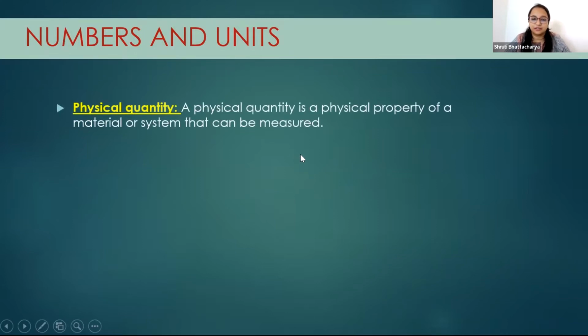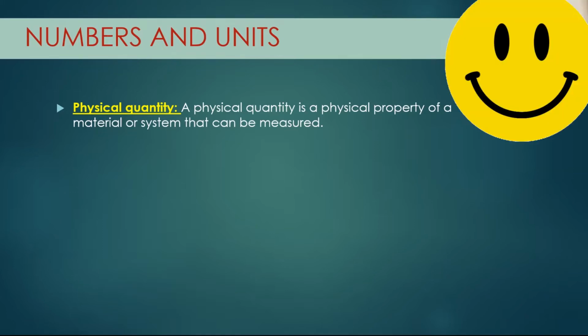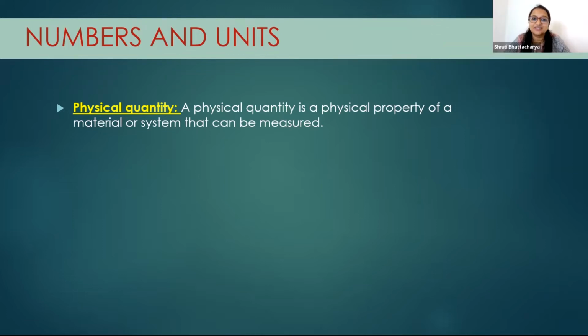Everything in physics is a physical quantity. So what is a physical quantity? Anything which can be measured. So can you give me one example? Like liters of water in a jug. Okay, very good. And just now I told you the distance from your school to your house, say it's 15 kilometers. So can I say that the distance is also a physical quantity? It can be measured, right? Okay.